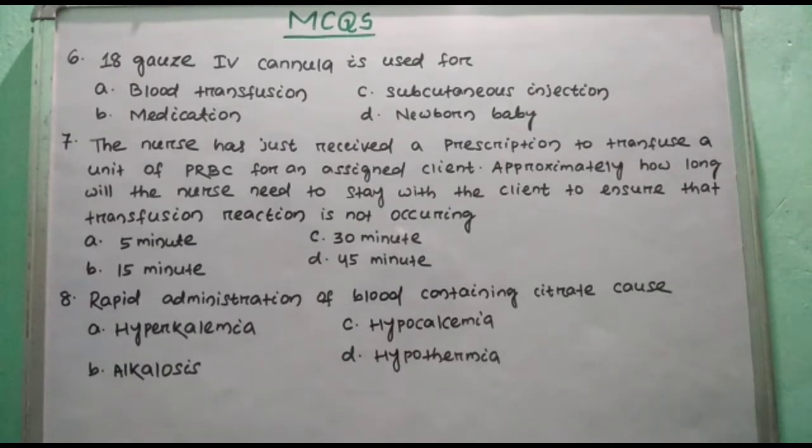Long time of storage of blood causes hemolysis, which releases potassium and causes hyperkalemia. Alkalosis: citrate breaks into bicarbonate and causes metabolic alkalosis. Hypothermia occurs due to cold blood transfusion. These all can occur after blood transfusion, but citrate causes hypocalcemia.